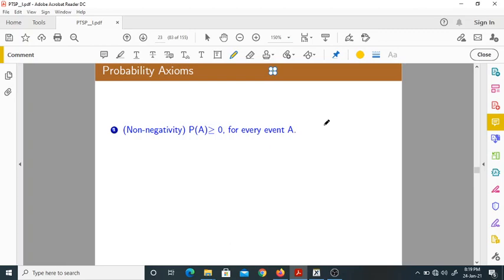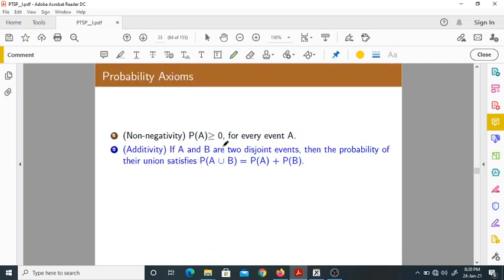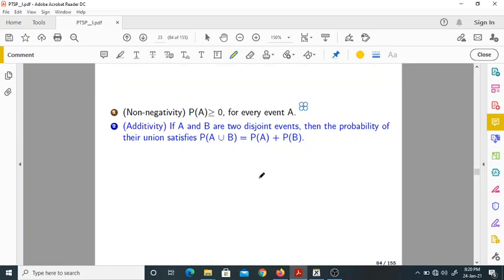Now, we will study some probability axioms. Now we will come into probability. You know all these things already, but I will briefly go through them. Probability is always non-negative. Additivity: if A and B are two disjoint events, then the probability of their union satisfies what? P of A union B equals P of A plus P of B. That is also very, very important.